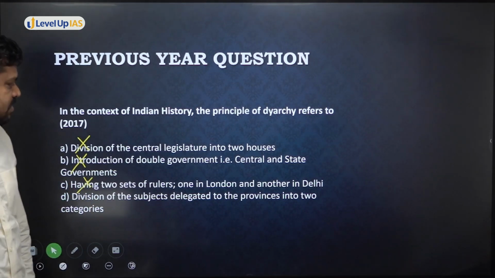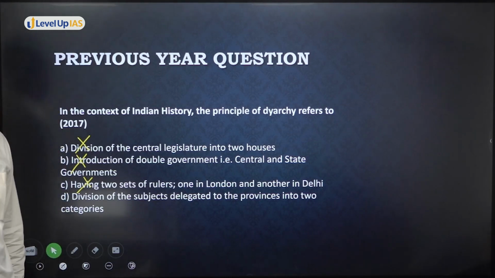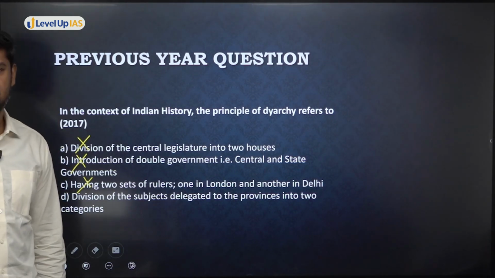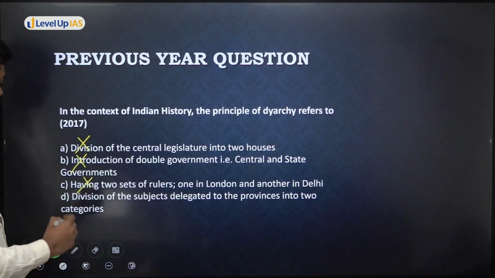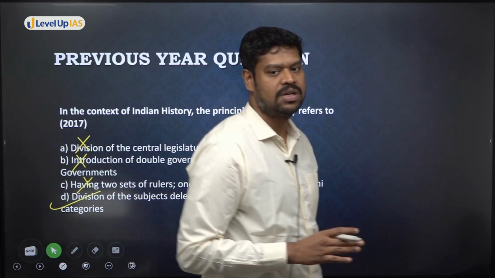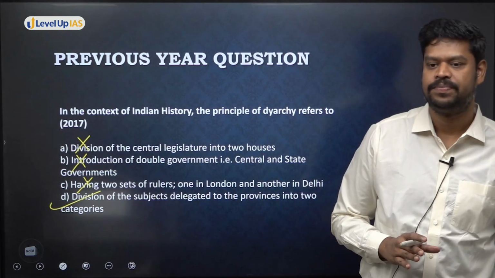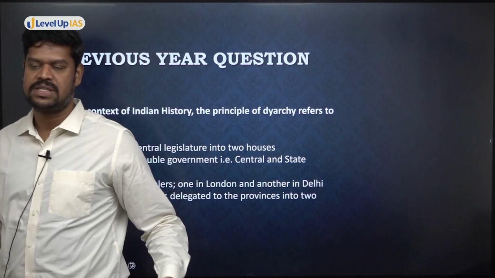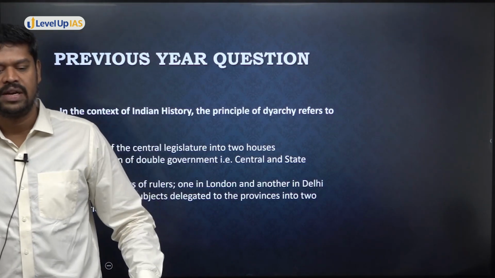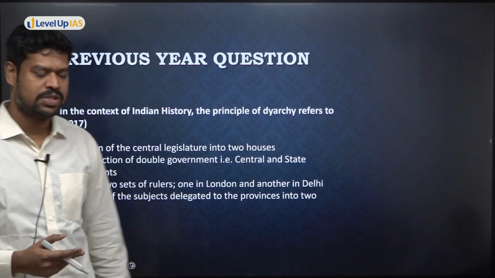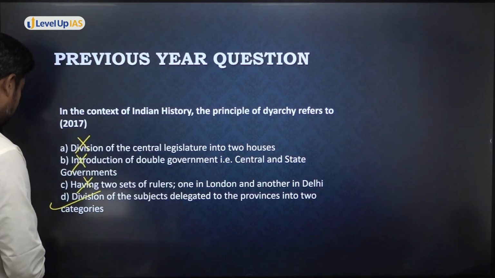Division of the subjects delegated to the provinces into two categories. Is it? And what are the two categories of subjects? Reserved and transferred. And what was a reserved subject? What was kept as a reserved subject? The important areas for the Britishers were reserved subjects, as the name says. And what are the transferred subjects? Whatever was not important, they transferred to the responsible minister and made them responsible to the legislature.